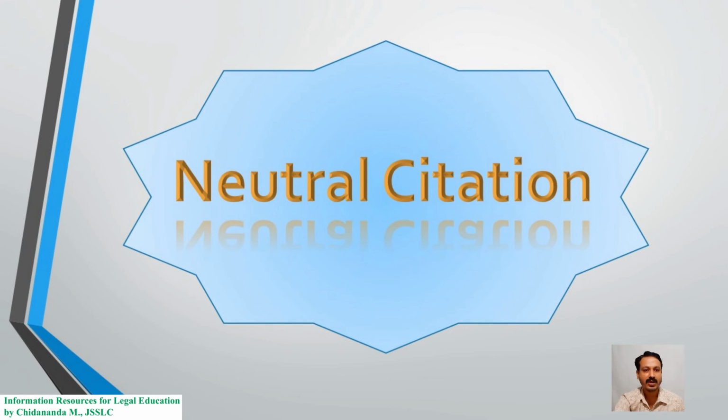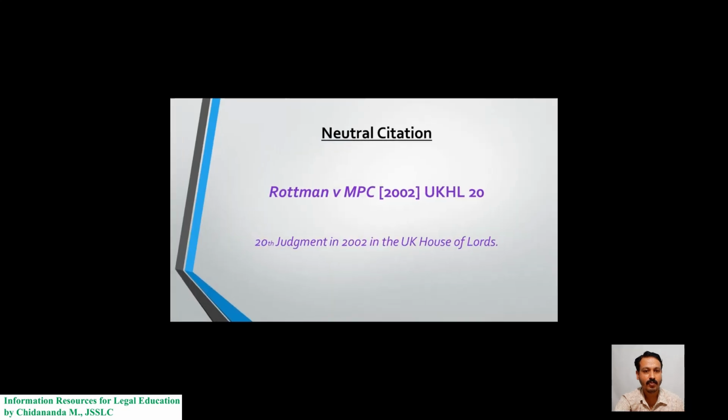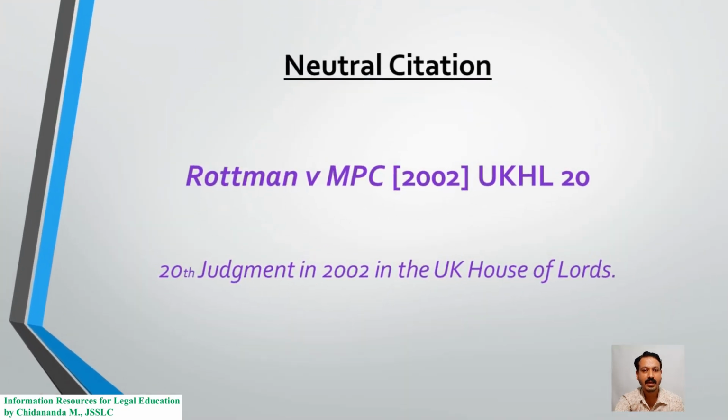You may find neutral citations in judgments of the British, Irish courts, House of Lords, Privy Council, Court of Appeal and other foreign courts since last 2 decades. Neutral citation helps to find judgments independently without the interference of any publishers. Neutral citations contain only the parties' names, year of the judgment, court and case number. I will give one example. It is Rotman versus MPC 2002 UKHL 20.